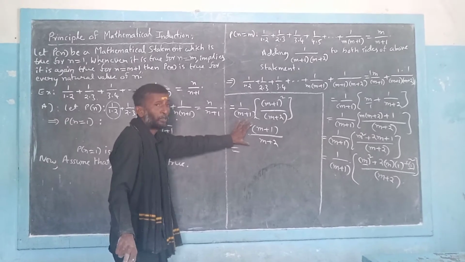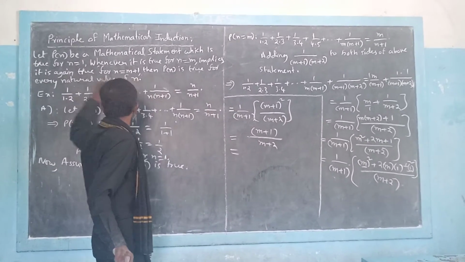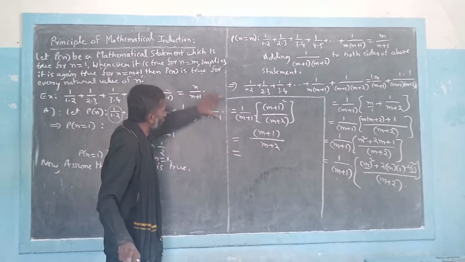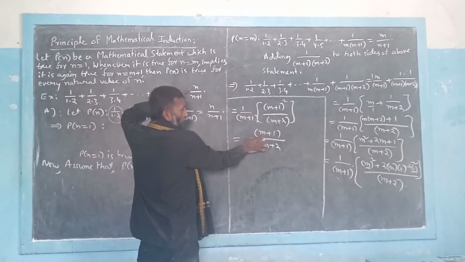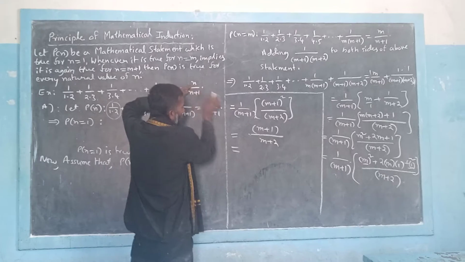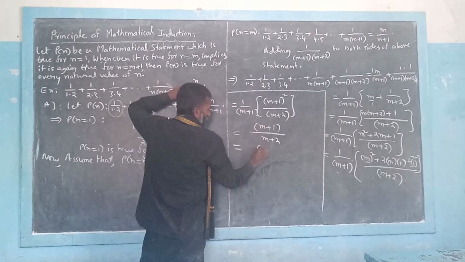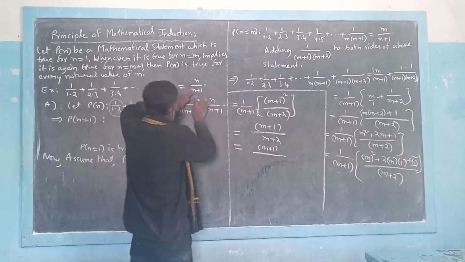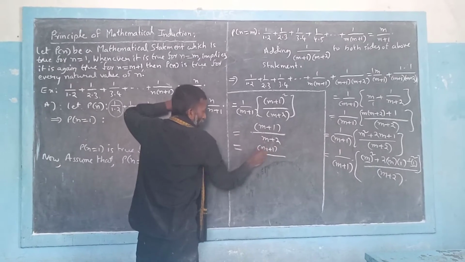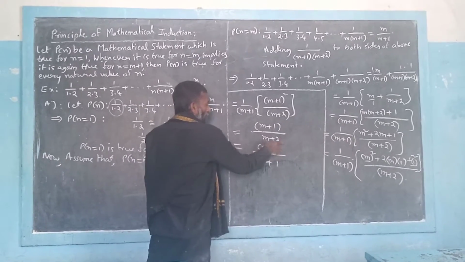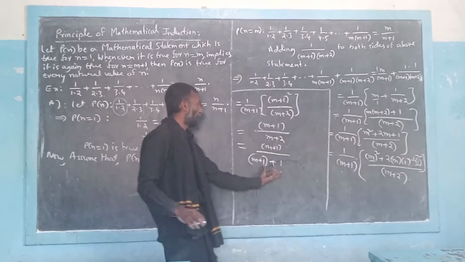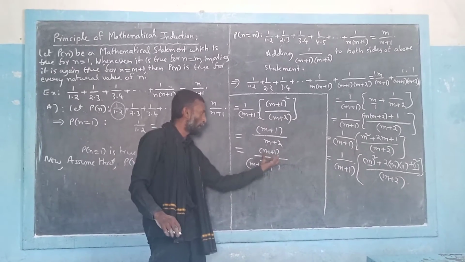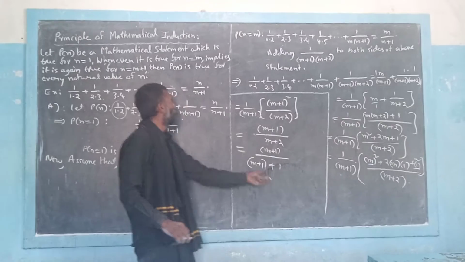Now we just need to go through the given statement and compare this one with this one. What did you understand here? Comparing this result with this one, in the place of n we have n plus 1. So it's very clear. Here n is there, so we should have n plus 1 here. And this n plus 2 can be written as n plus 1 plus 1. If I write like that, then clearly it takes the form of n by n plus 1.